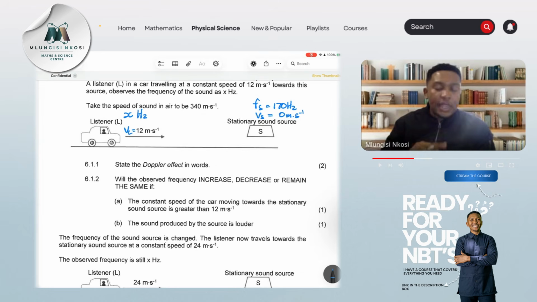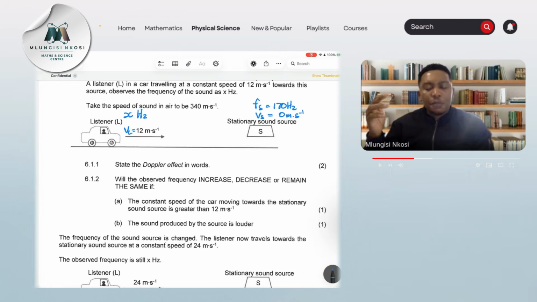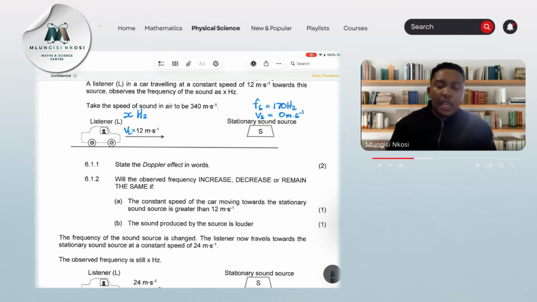Now let's look at the conditions. They say if the constant speed of the car moving towards the stationary sound source is greater than 12 meters per second. So definitely the higher that speed towards, as long as the car is moving towards the source, in that case it would increase.